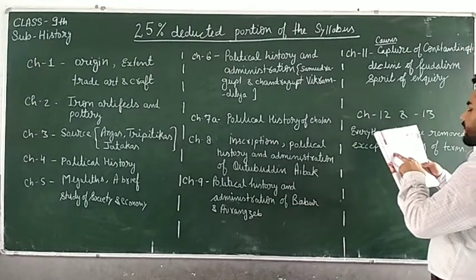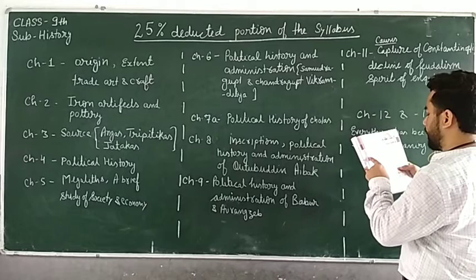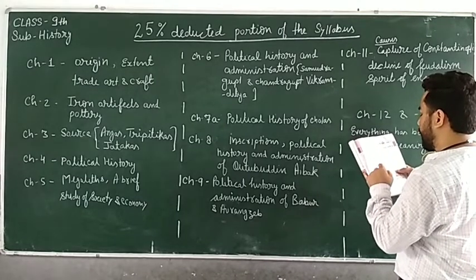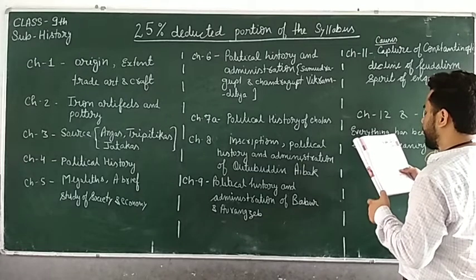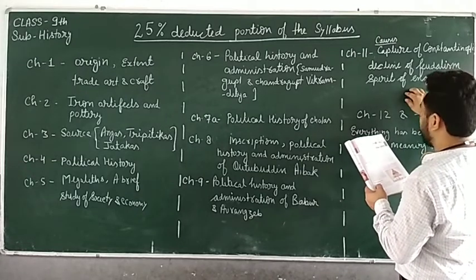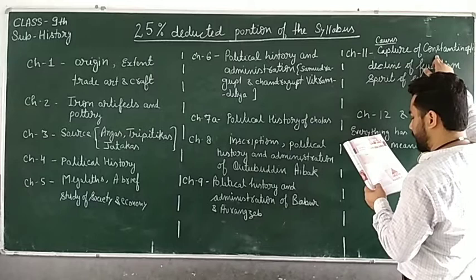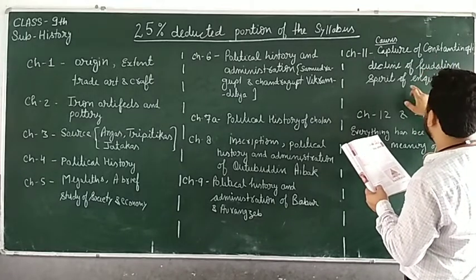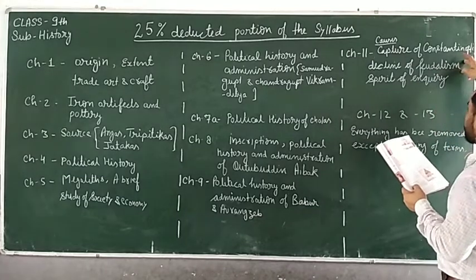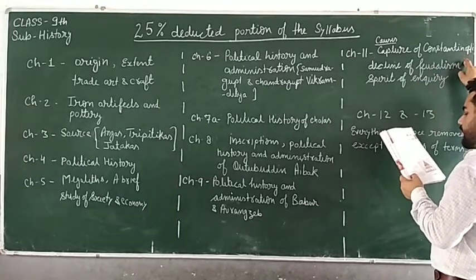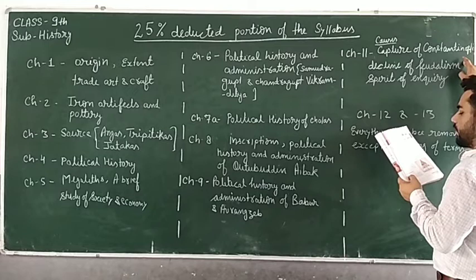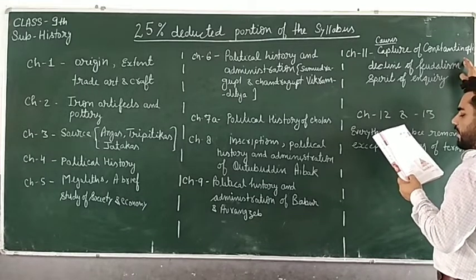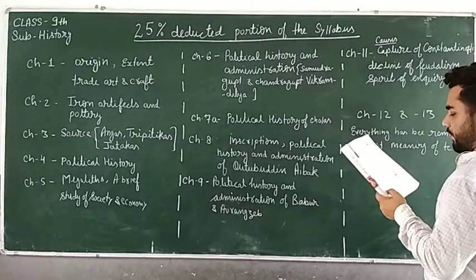Many causes were given, like capture of Constantinople, decline of feudalism, new trade routes, spirit of inquiry, and invention of the printing press. But these three causes have been removed. You are supposed to study only two causes, new trade routes and invention of the printing press.